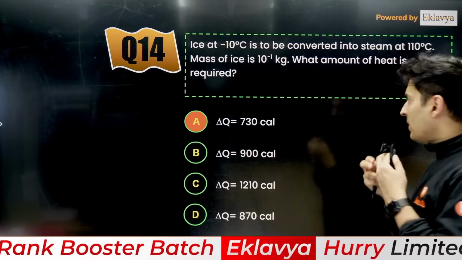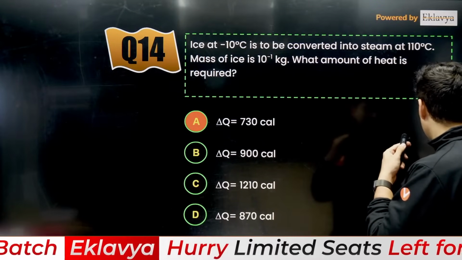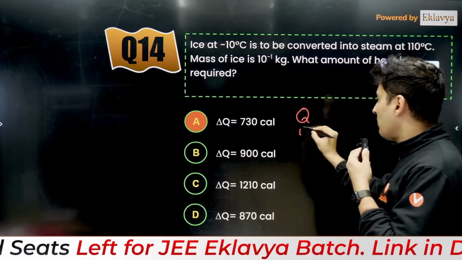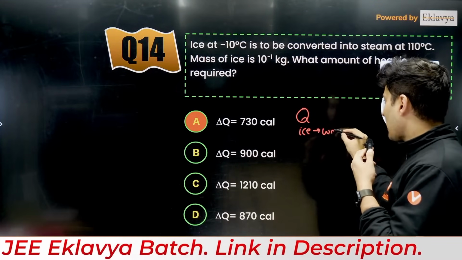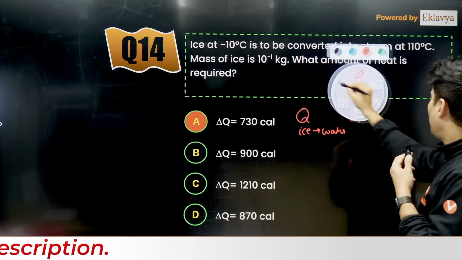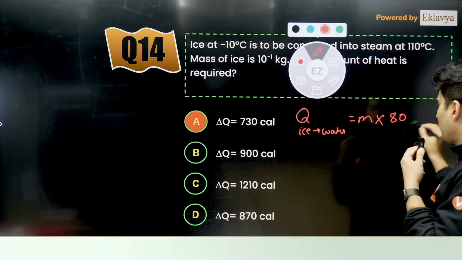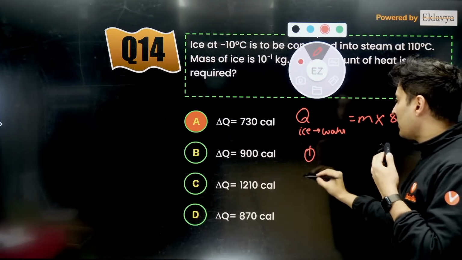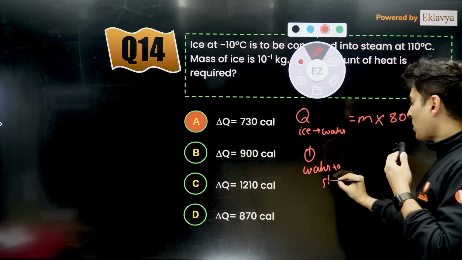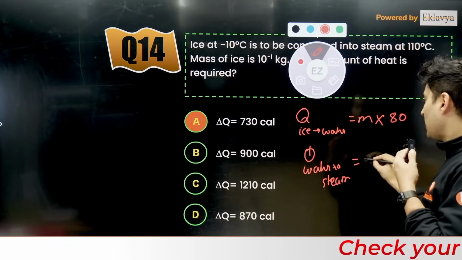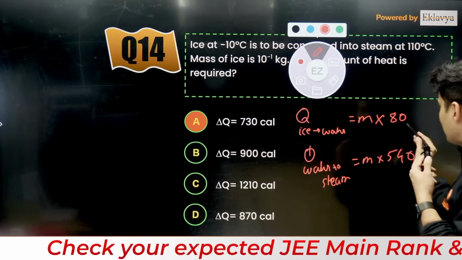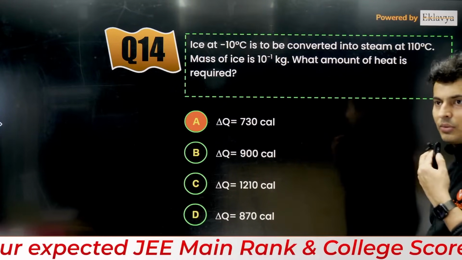What is that ml formula? The ml formula is for conversion from one state to another. So if you are converting from ice to water, whatever mass is given, multiply it by 80 calories per gram. If you are converting from water to steam, then multiply the mass with 540. Got it? So this is what you are going to add, my dear students.